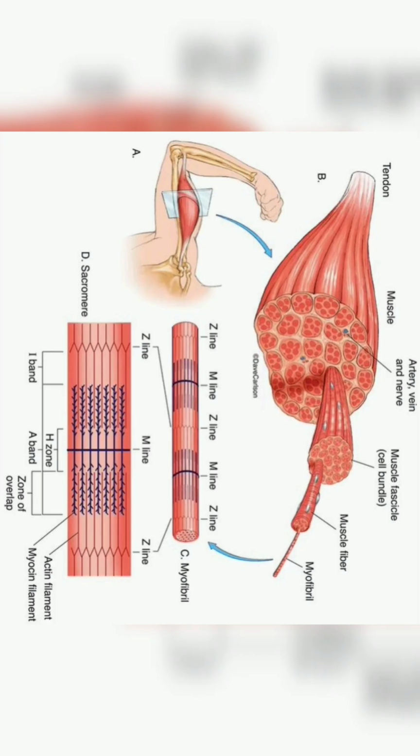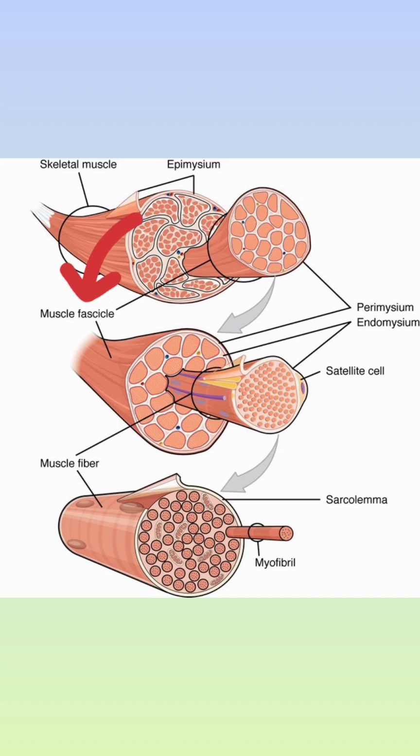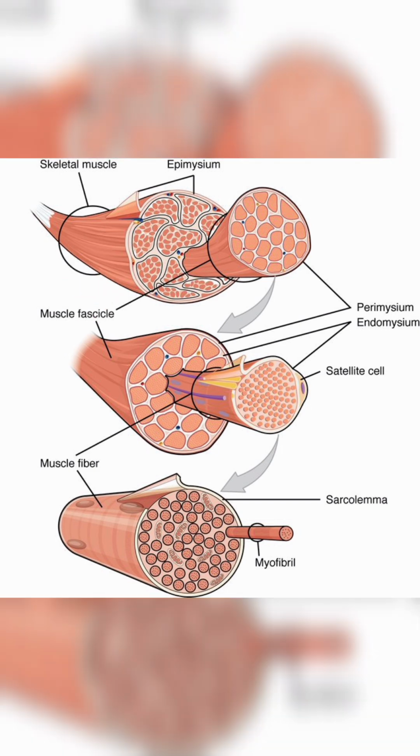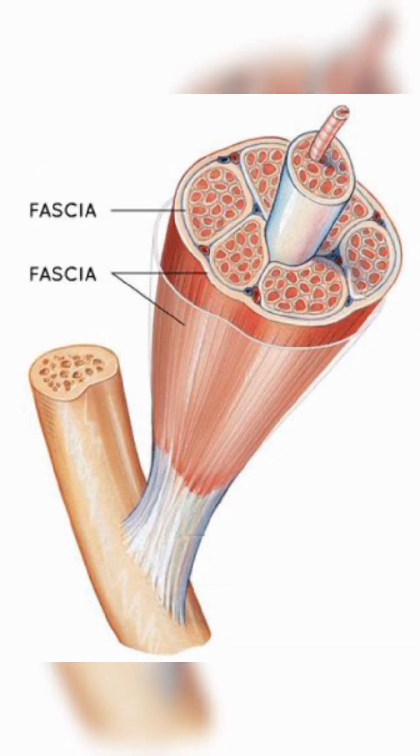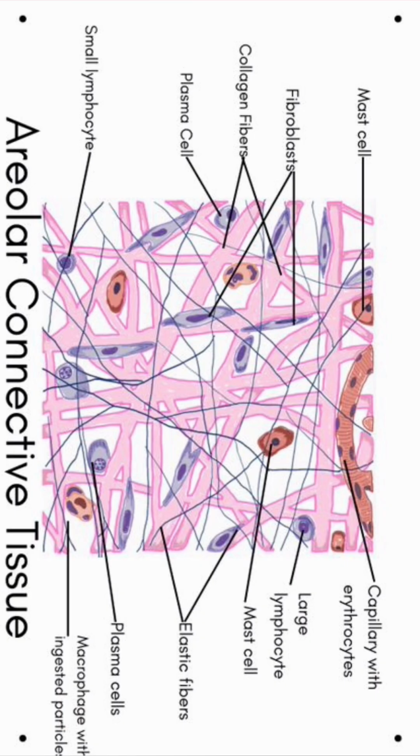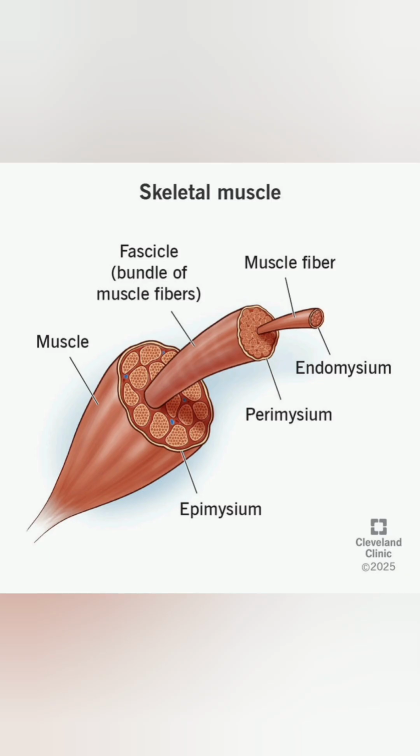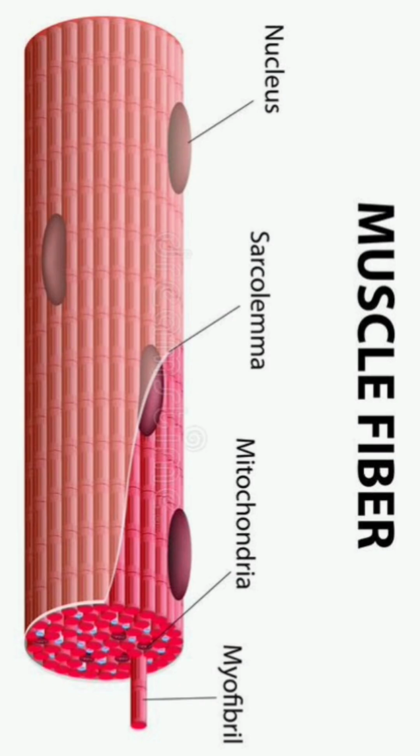Let us discuss the structure of skeletal muscle. Muscle is basically made up of small muscle bundles, also known as muscle fascicles. This is the TS of skeletal muscle. In between the muscle bundles, connective tissue is present that holds all the muscle bundles together, and this tissue is known as areolar connective tissue. Inside the muscle bundles, we have small muscle cells, muscle fibers, and these are usually cylindrical in nature. Inside the muscle fiber, we have myofibrils.